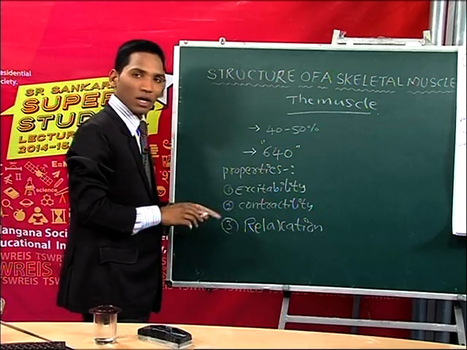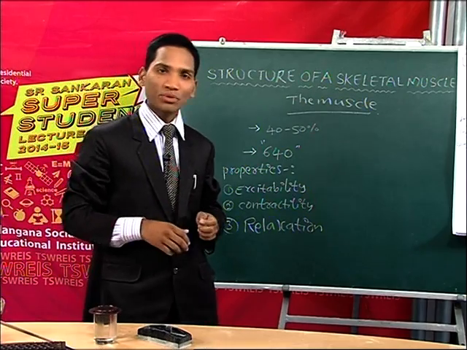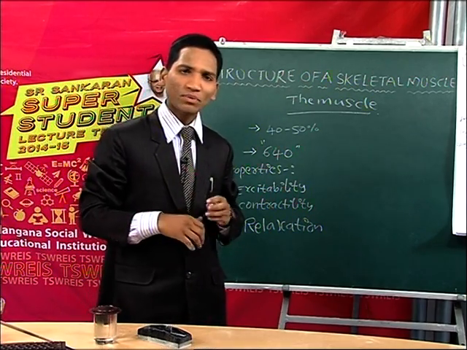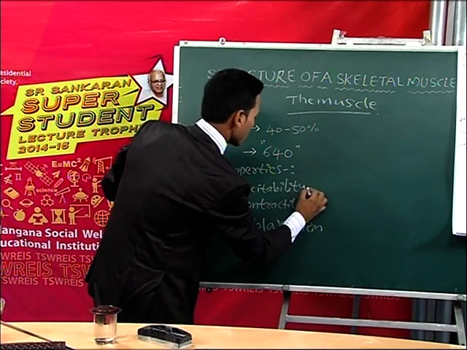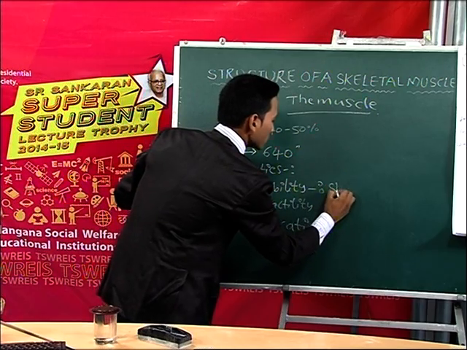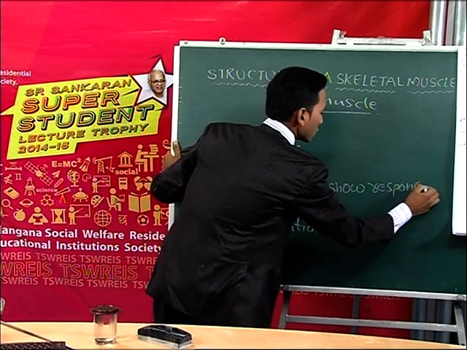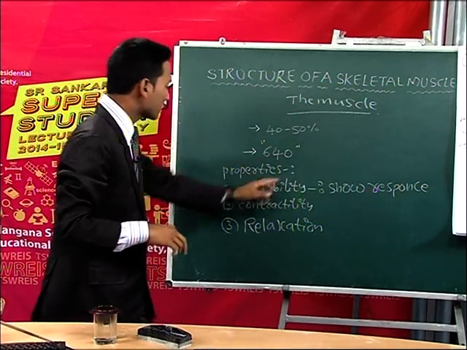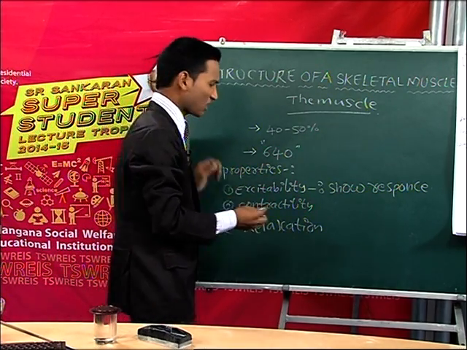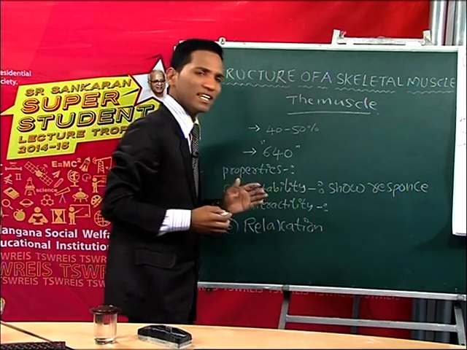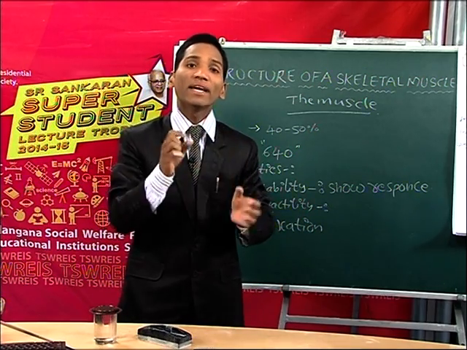Okay. So excitability is nothing but muscles show response to the stimuli. Showing response to the stimuli is called as excitability. And what is meant by contractility? Contractility is nothing but muscles contract and relax, causing movement.